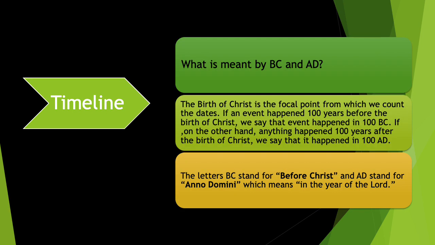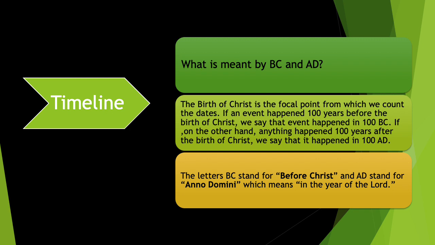Now we are going to learn about timeline and what is meant by BC and AD. As we have already learned, history is the study of our past and it deals with the complete story of man. Now, how to measure this long period became a big problem for historians. So, what did they do? They came about with a solution. And what was the solution? The solution was introduction of the terms BC and AD.